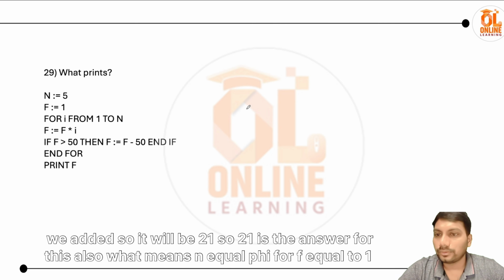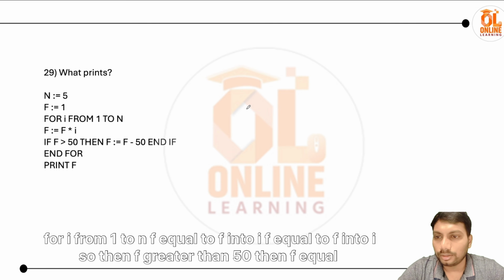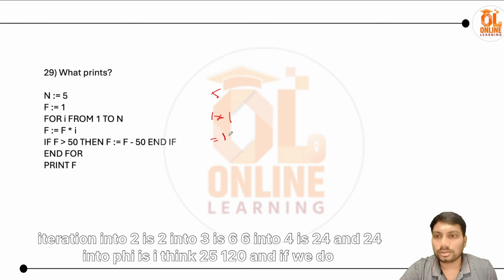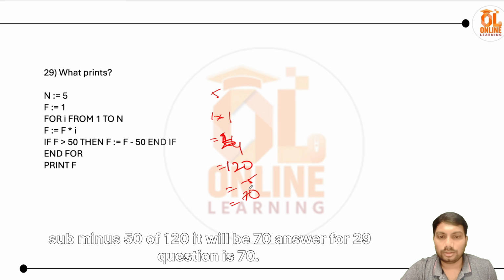So what prints? n equal to 5, f equal to 1, for i from 1 to n, f equal to f into i, then if f greater than 50, then f equal to f minus 50. So we have to just make sure of that. So value is 5. So 1 into 1, it's 1. In the next iteration, into 2 is 2, into 3 is 6, 6 into 4 is 24, and 24 into 5 is 120, and if we do minus 50 of 120, it will be 70. Answer for question 29 is 70.